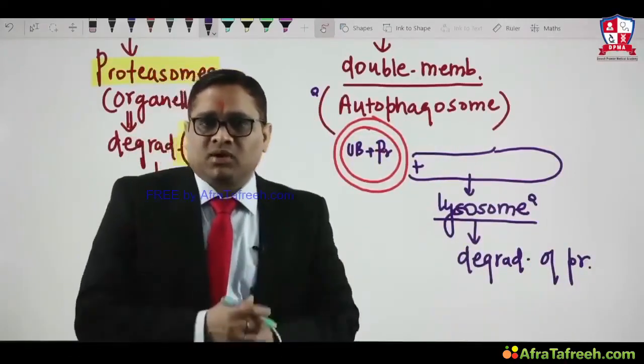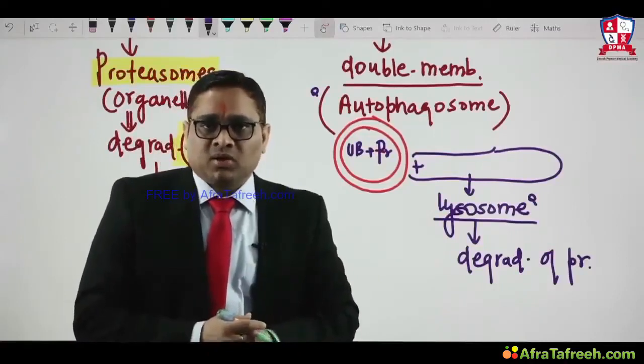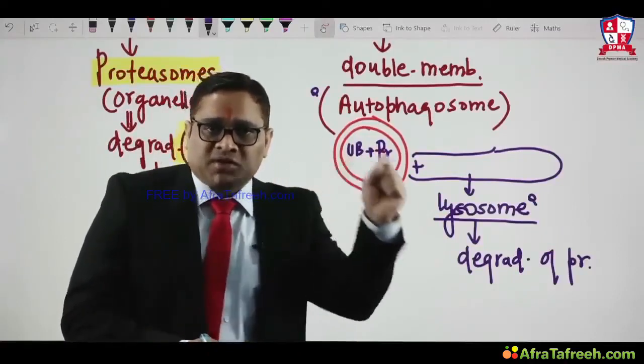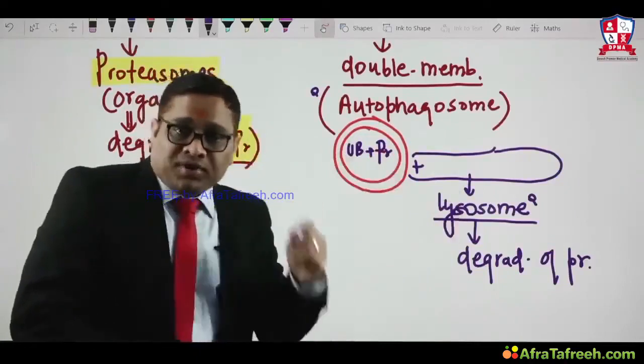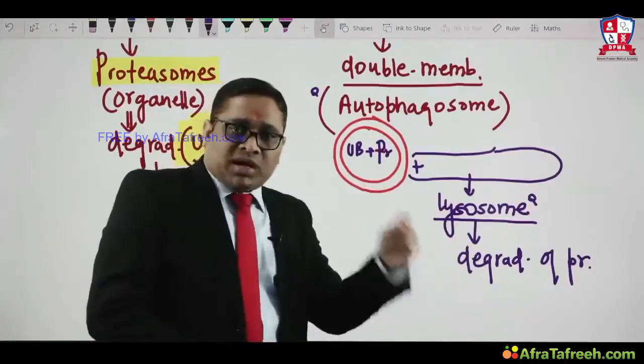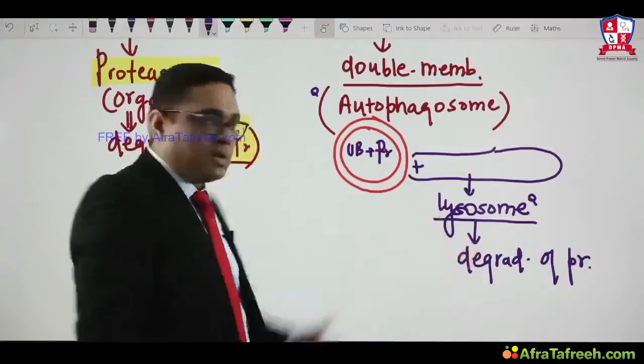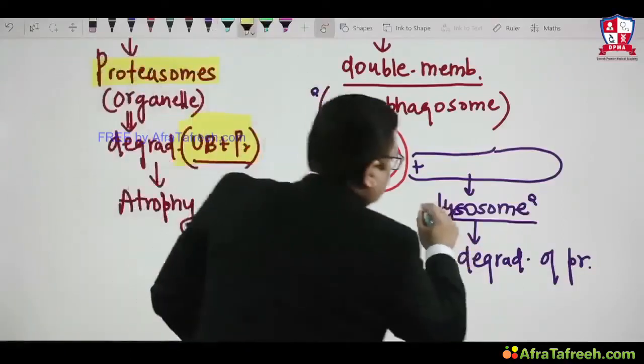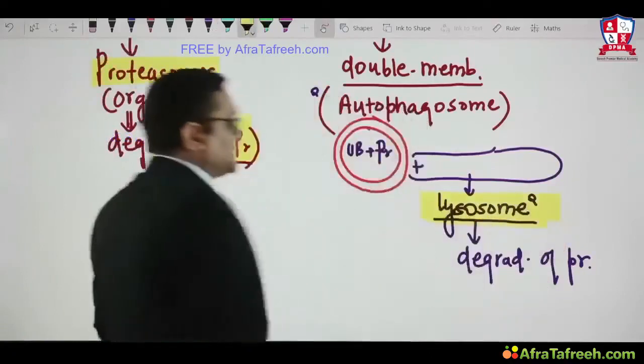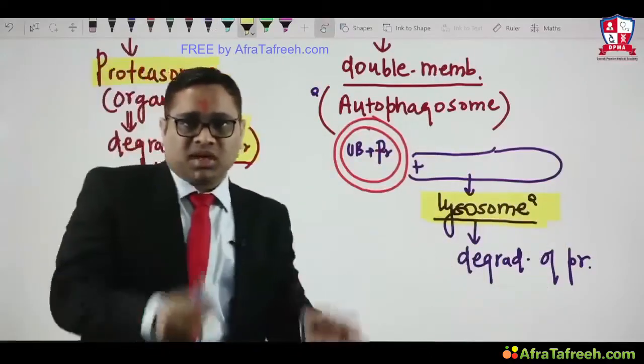And that was the question in All India exam 2016. Autophagy is done by which organelle? Lysosomes or mitochondria? Answer is lysosome. So that was an All India question. Lysosome is the right answer. Autophagy happens within the lysosome.